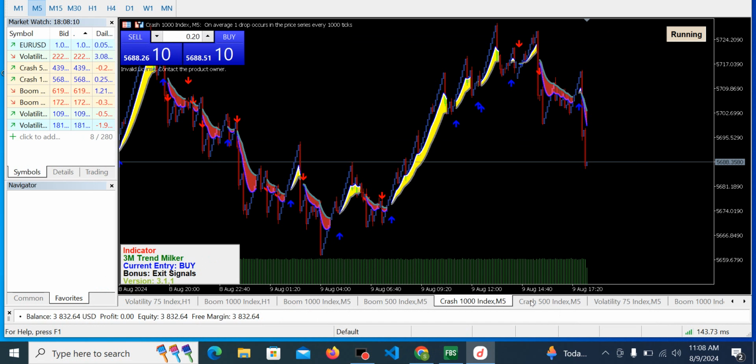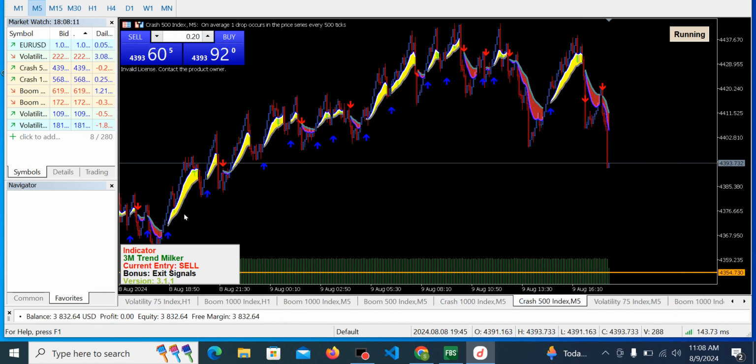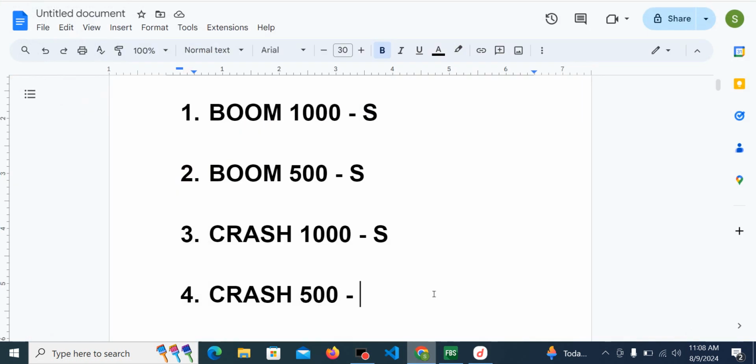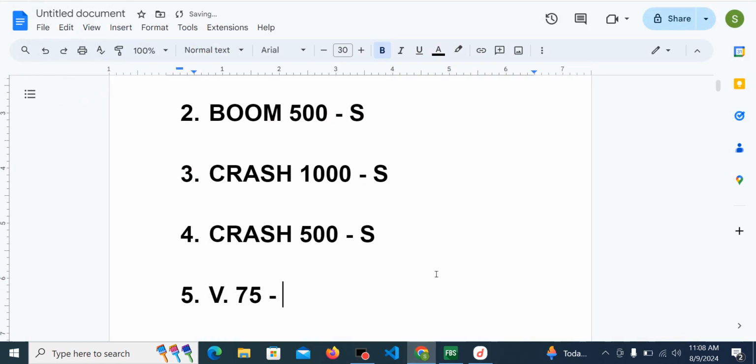Let's check out crash 500. This is crash 500. It started an uptrend, got to this resistance zone, sold for a while, and of course went back up again, and of course it is still selling at the moment. So this is going to be more of a selling opportunity than a buying opportunity.